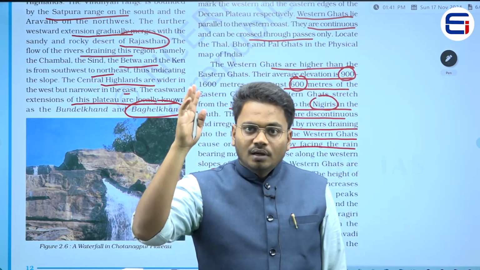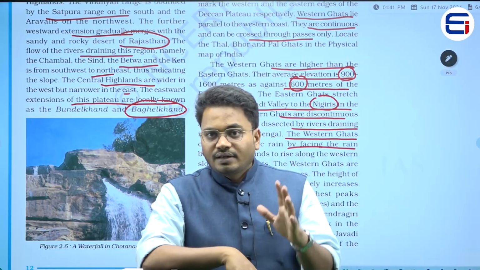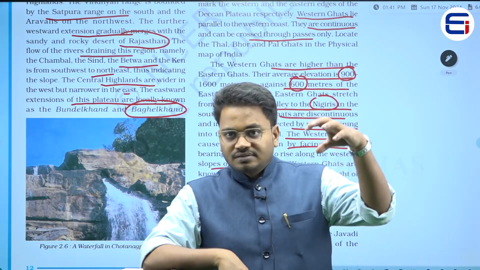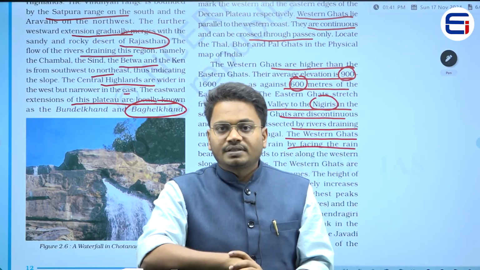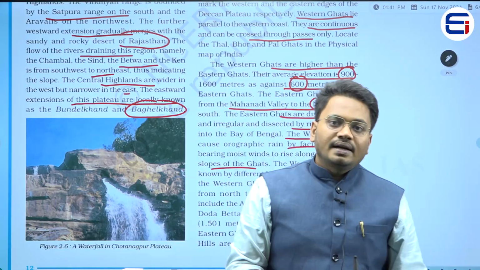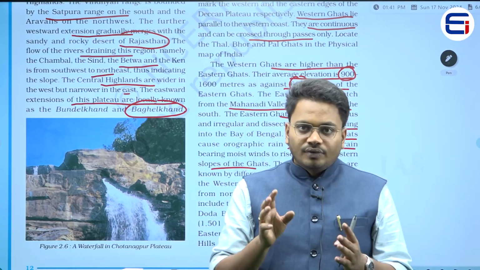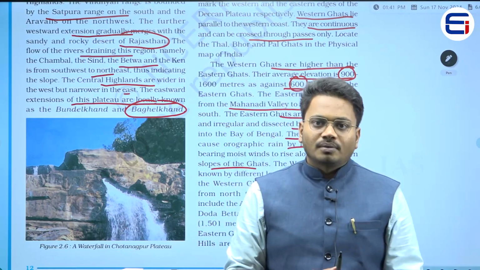So these mountains would obstruct the movement of these clouds. Because of that obstruction, we would be seeing the sudden release or the sudden precipitation of that cloud, right? So here he is saying that these Western Ghats would be having rainfall. Which type of rainfall? Orographic rainfall.